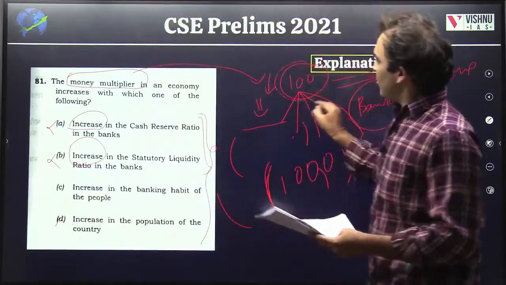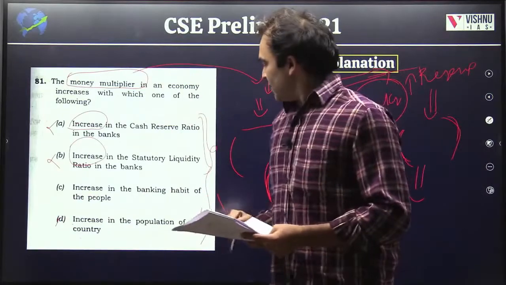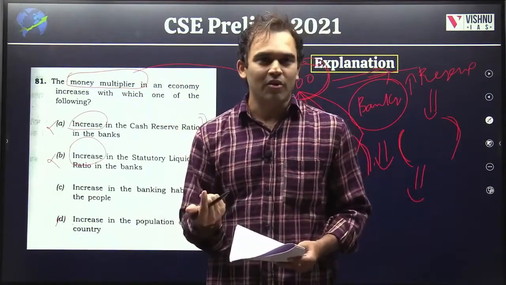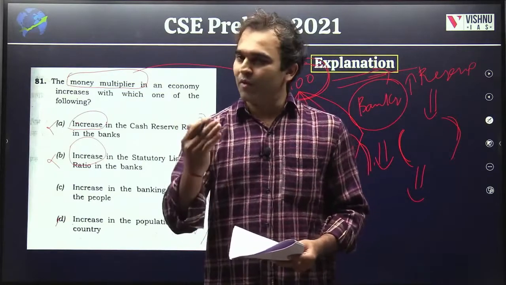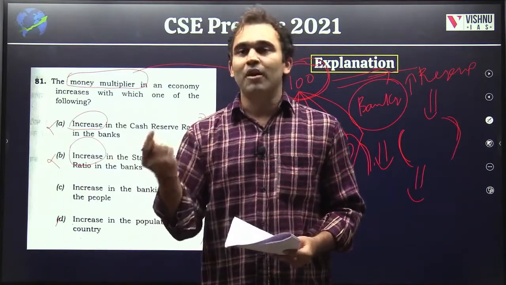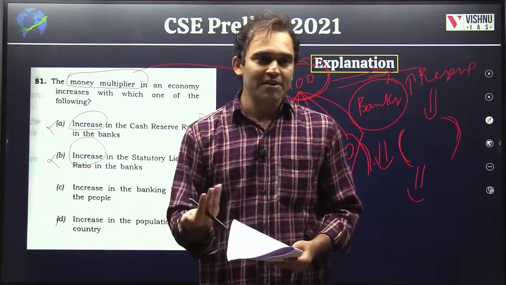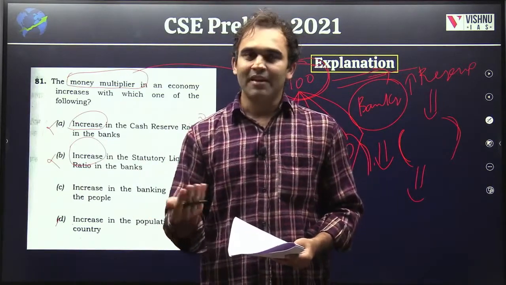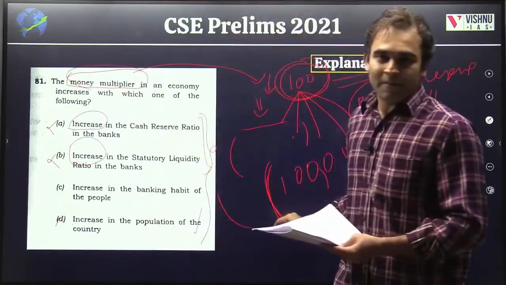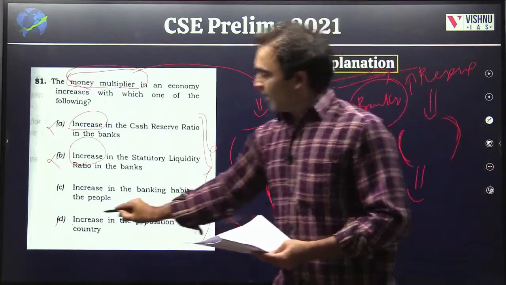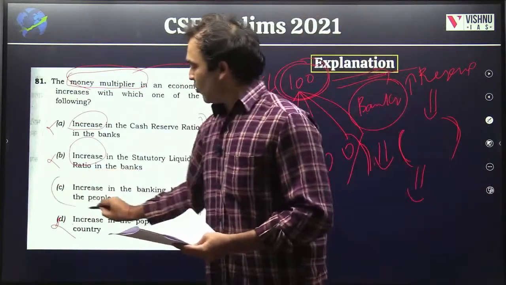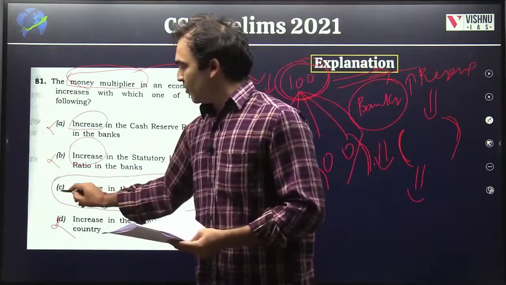Then go through the last option: increase in the population of a country. The normal thought is that when population increases, consumption increases, provided people have money. People should have money first of all to spend. If they can't spend, how can the money supply in the economy increase? So even that can be excluded, leaving the only option, increase in the banking habit of people.